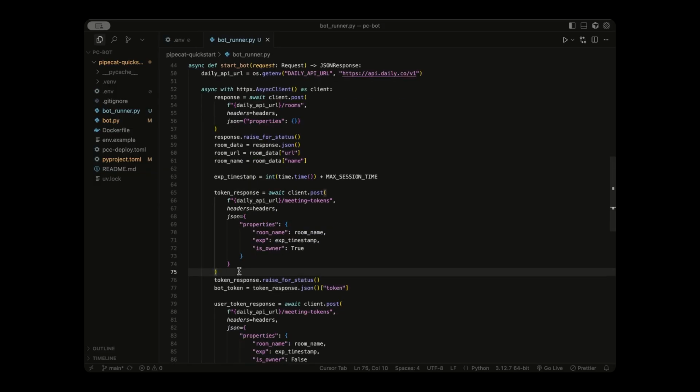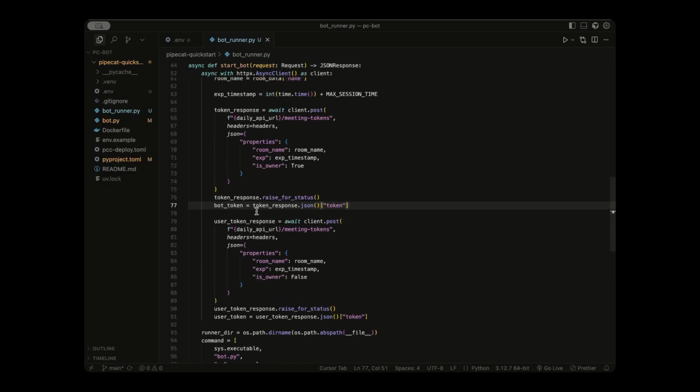Then we make another post request to the tokens URL, which is the main Daily API URL /meeting tokens. We send it our headers and basic JSON data saying this is the room that we want to get the token for. This is our expiration timestamp and we are the owner. And then once you finally have that token in token response, we're going to extract the actual token and set that into bot token. And this is the token we're going to give to our agent to be able to join the room.